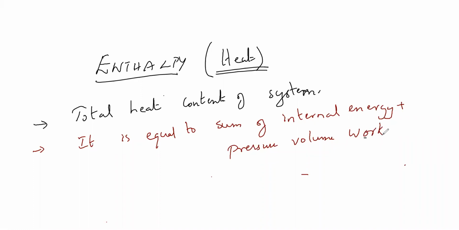So enthalpy is H, and H is equal to U plus PV. Heat, correct? That's why H. H is equal to U plus PV. Very important.